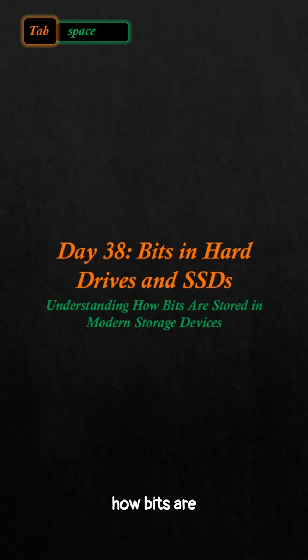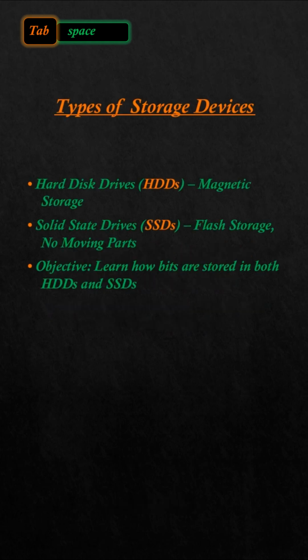Today we are diving into how bits are stored in modern storage devices, specifically in hard disk drives and solid state drives. Let's explore how these devices use bits to keep our data safe and accessible. Before we get into the specifics, let's take a quick look at the two most common types of storage devices, hard disk drives (HDDs) and solid state drives (SSDs). While both are used to store data, they do so in different ways. In this video, we will explore how bits are stored in each type of device and the advantages they bring to modern computing.